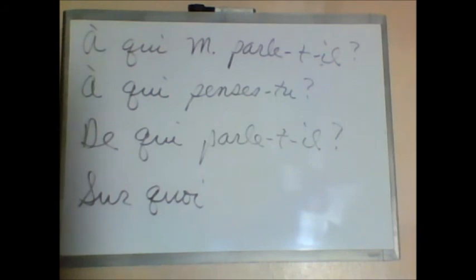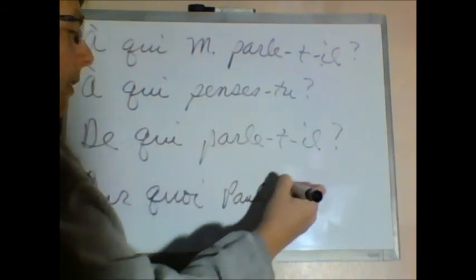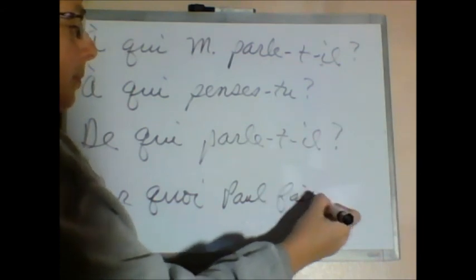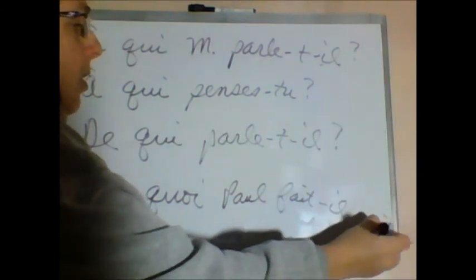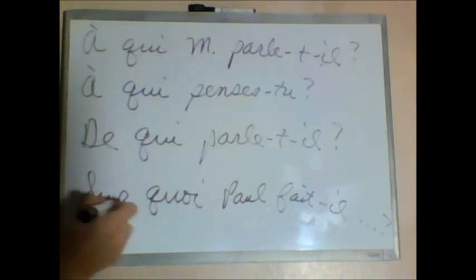Sur quoi Paul fait-il des recherches? On what is Paul doing research? What is Paul doing research on? In English, we don't mind ending with a preposition, but in French, they do, so that preposition comes first.